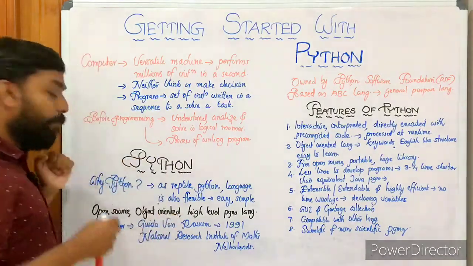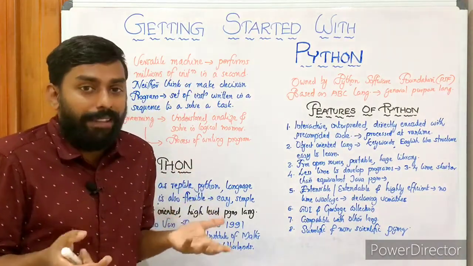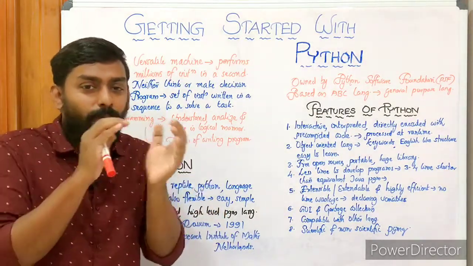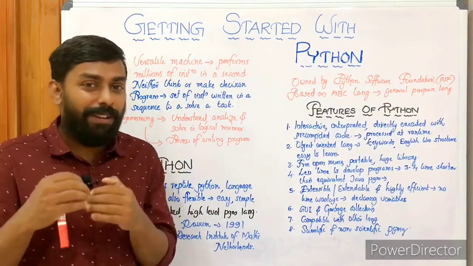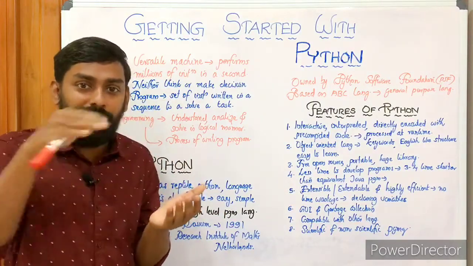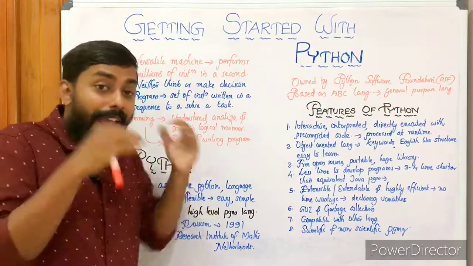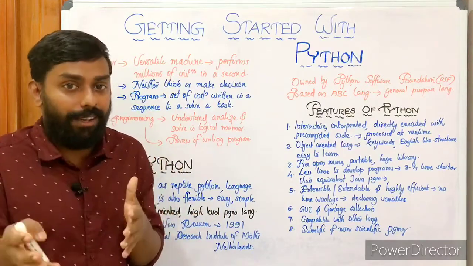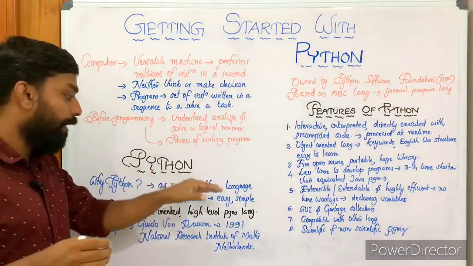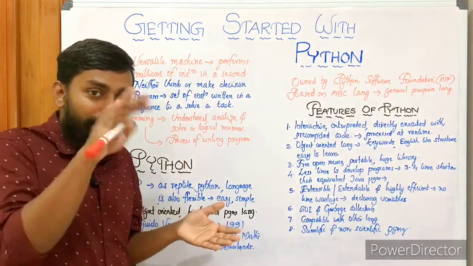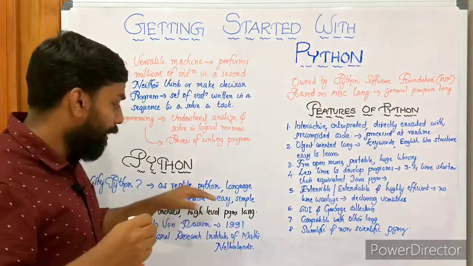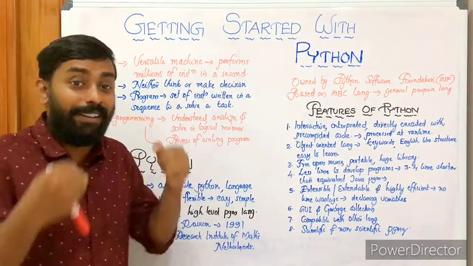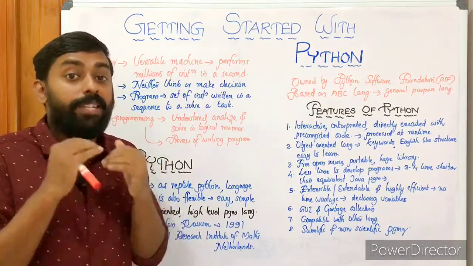Why Python? Why are we learning Python? Python is the name of a reptile, like a snake. You know why such a name? It's our interpretation, of course: it is very flexible. Snakes are so flexible, and the language itself is also so flexible, very easy to learn. The reptile Python may not be that easy and simple, but the language is very easy and simple, easy to learn.